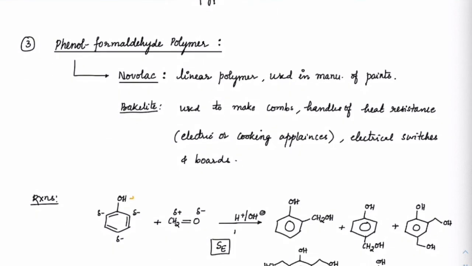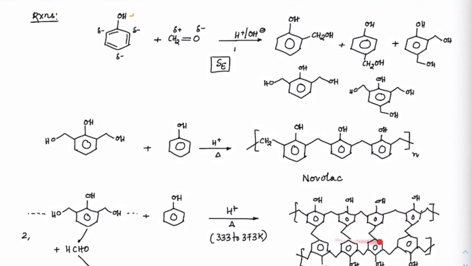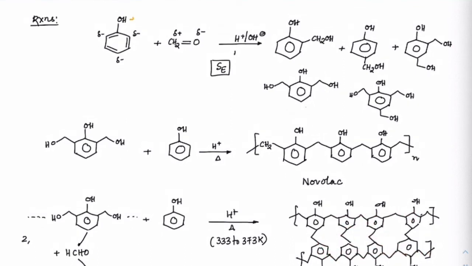The next polymer we'll see is phenol formaldehyde polymer. We have seen in the alcohols chapter about this phenol formaldehyde polymer. We have seen what Novolac is. Novolac is actually a linear polymer used in the manufacturing of paints. And Bakelite is more of a polymerized product from it. So if this Novolac gets polymerized like this, we will get Bakelite.